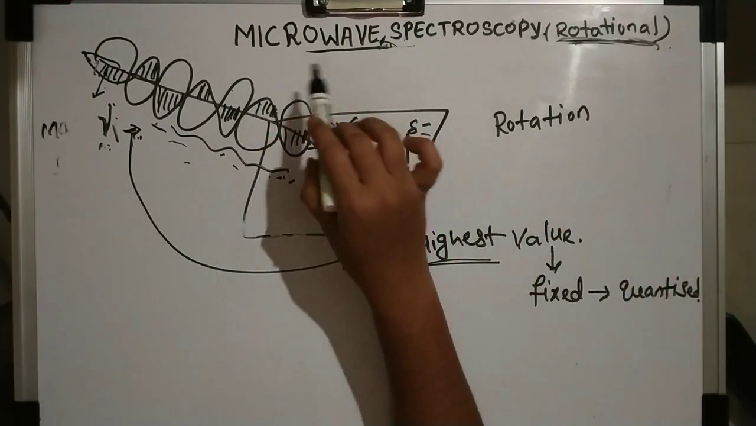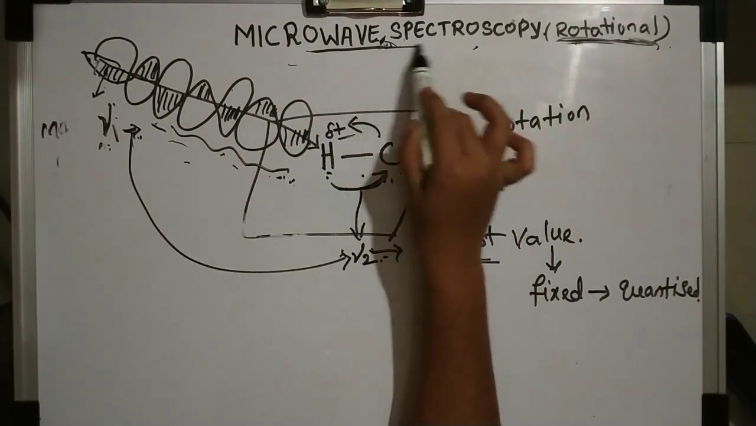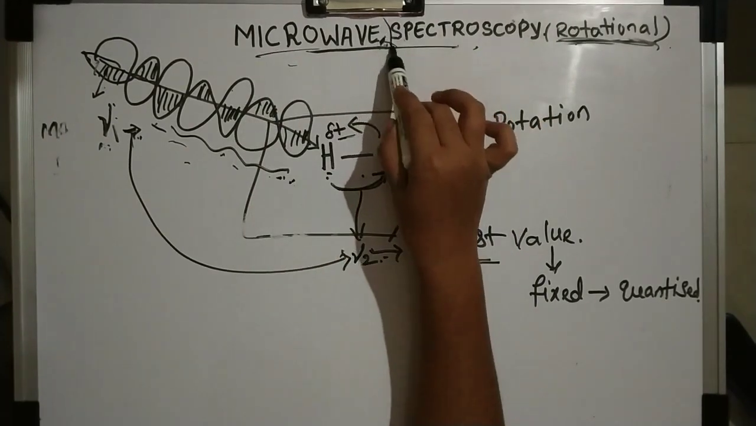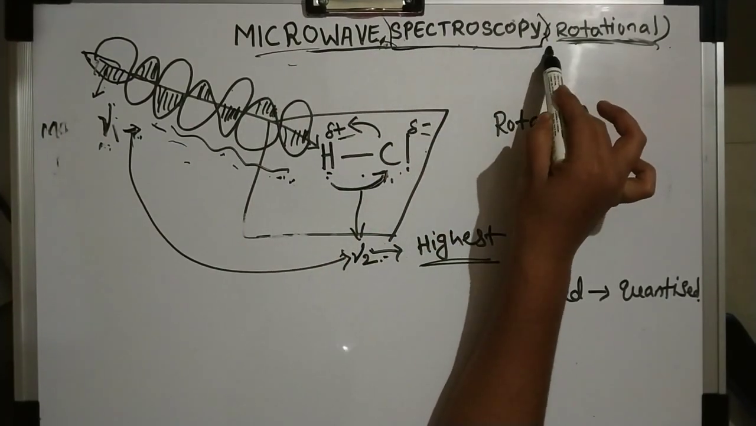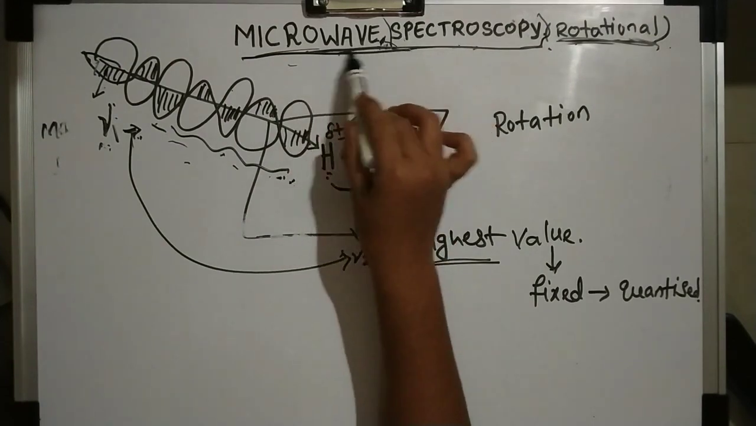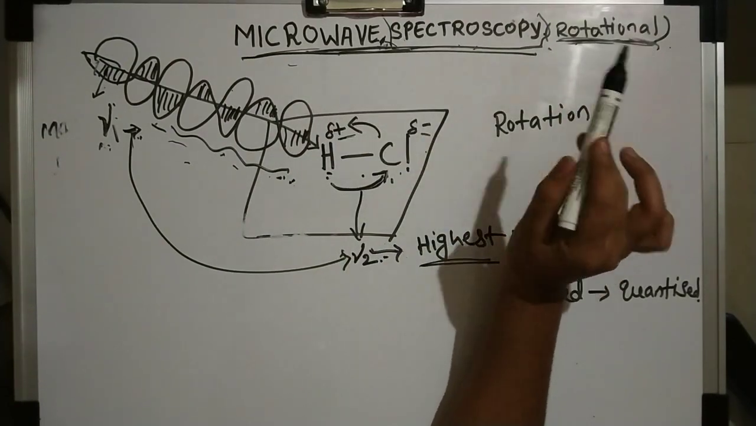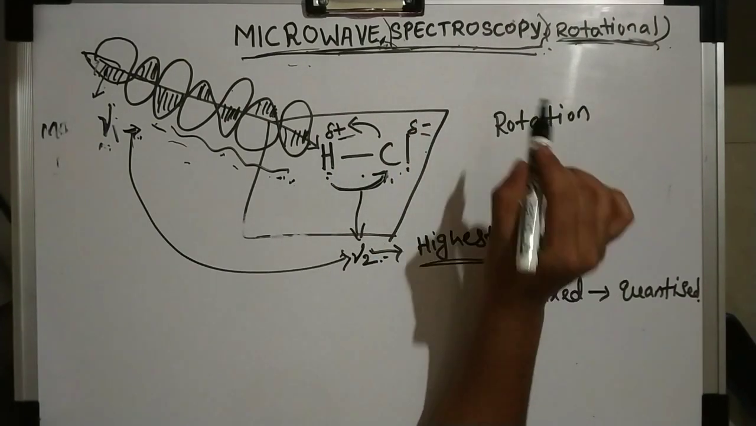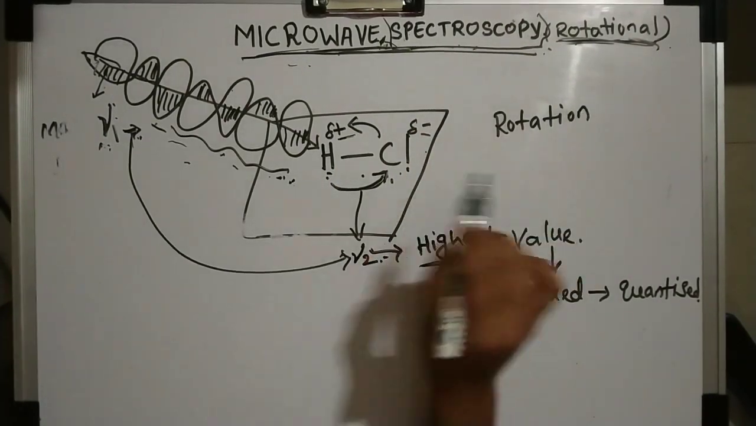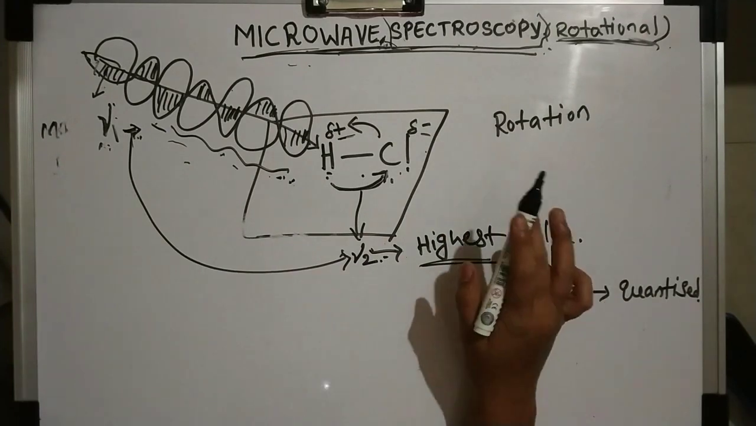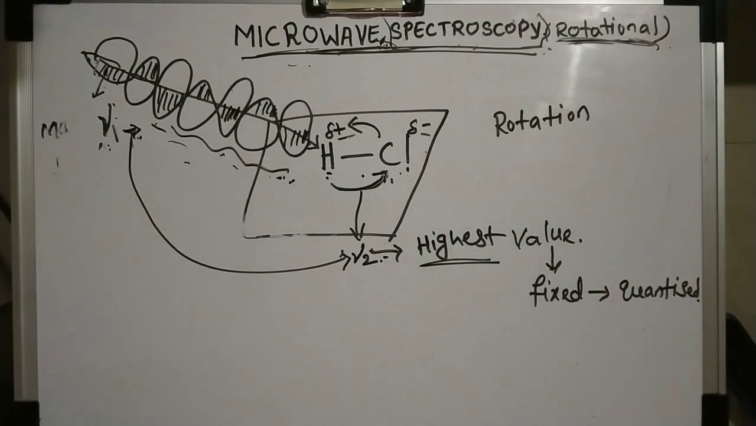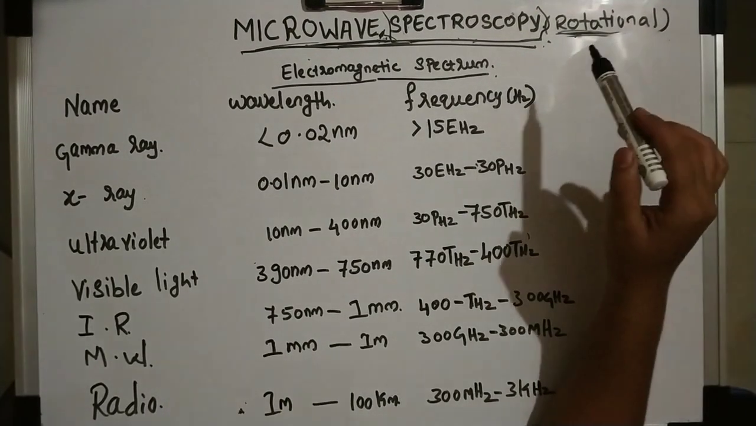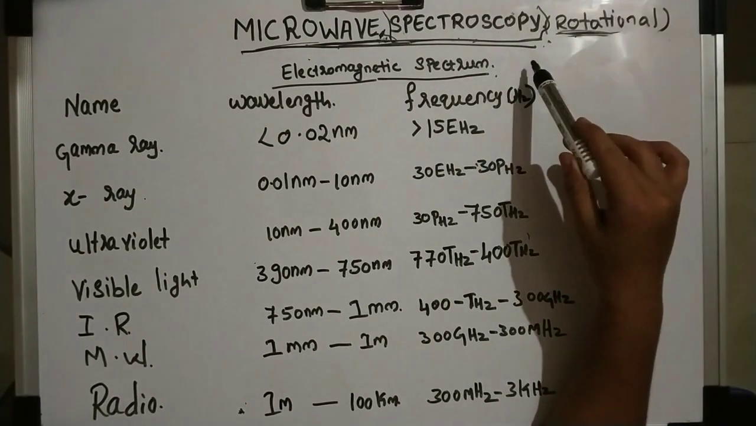So this is about microwave spectroscopy. We have also discussed what spectroscopy is in the first video, and now I have fully introduced microwave spectroscopy. So now I will also give you the ranges of the spectroscopic values. This is the range for the electromagnetic spectrum.